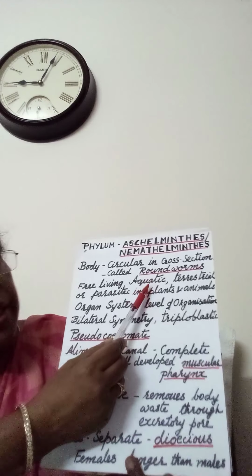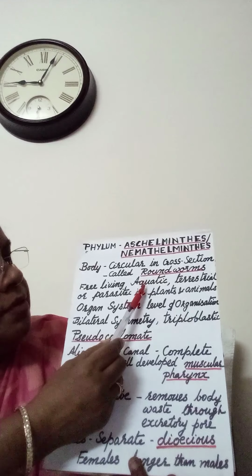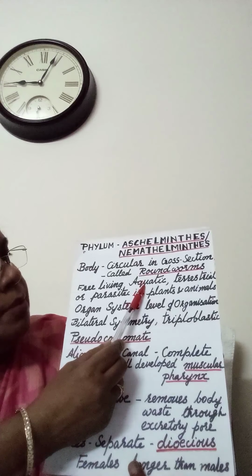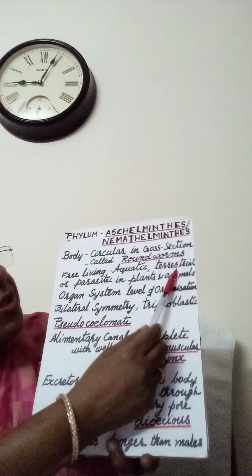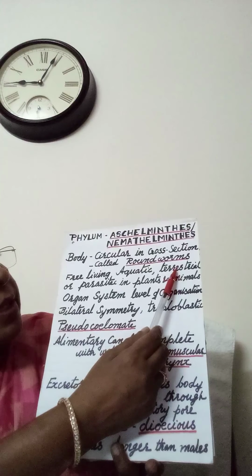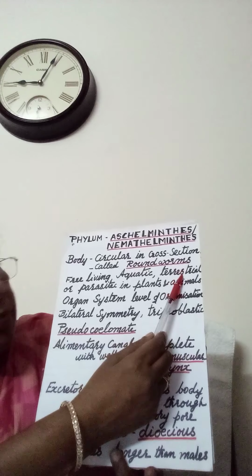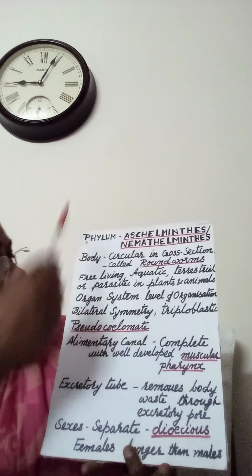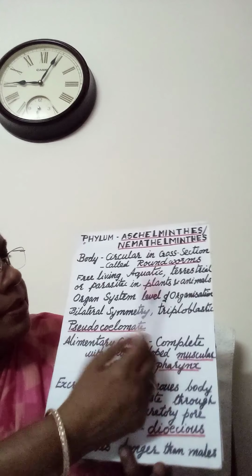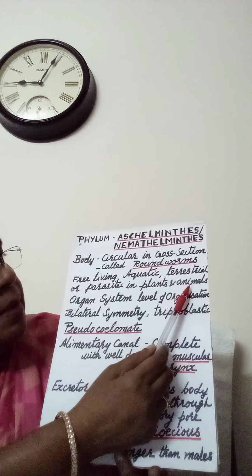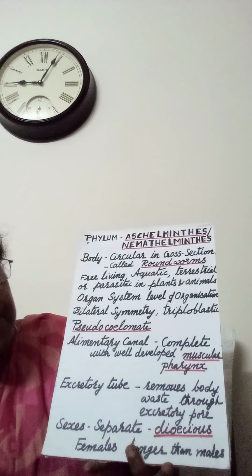They are aquatic, meaning they are found in fresh water as well as marine water. Then terrestrial, that means they are found on land also. Or parasitic in plants and animals. They are parasites in animals as well as in plants.